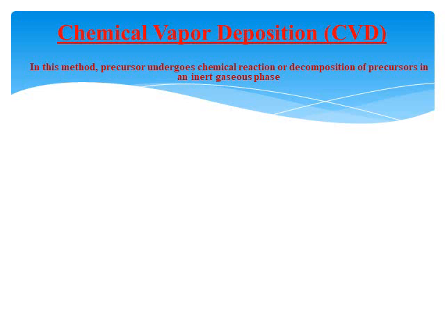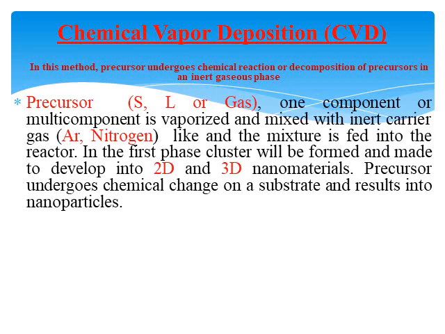So, in the inert gaseous phase, reactants are allowed to combine and to form clusters in the presence of an inert gas like plasma gas or maybe an argon gas, and the precursor may be here a solid, liquid, or a gas.